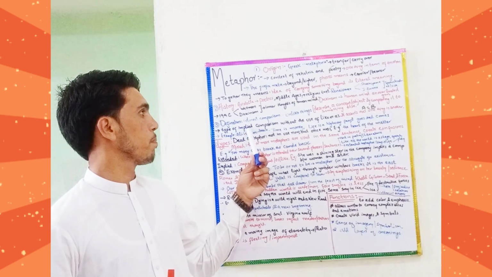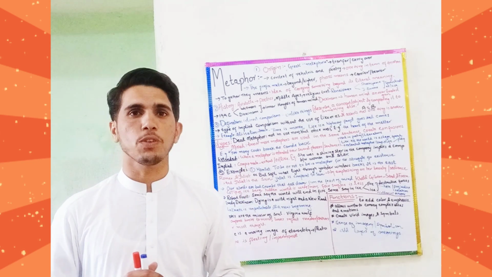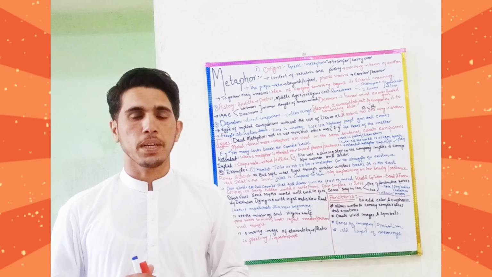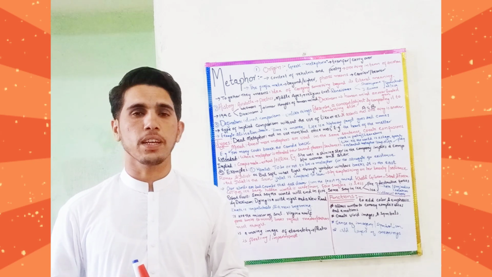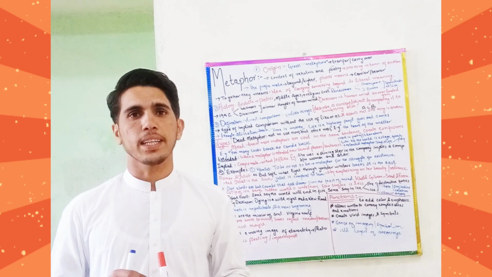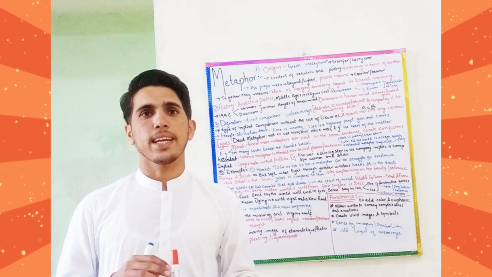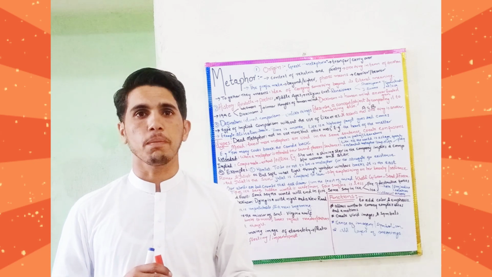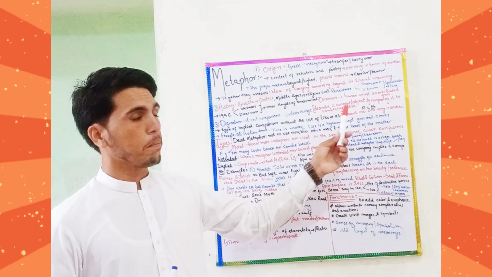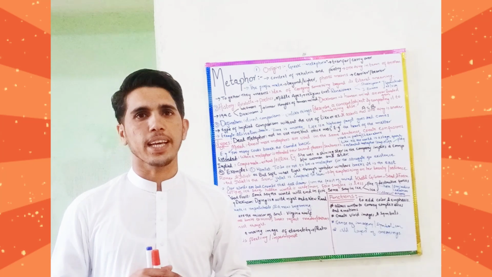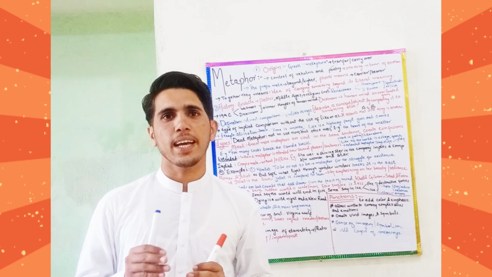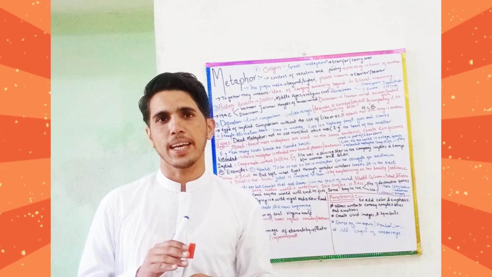Metaphor is a type of implied comparison without the use of as or like. In a simile, things are compared with the use of as or like. But in the case of metaphor, as and like are not used, but a direct comparison is made. So metaphor asserts that one thing is the other, that A is B. It doesn't say that A is like B.